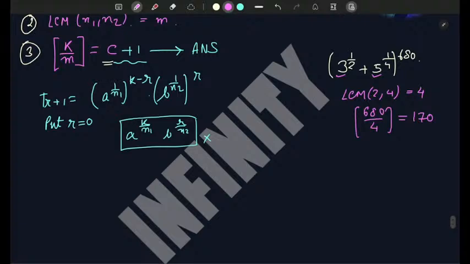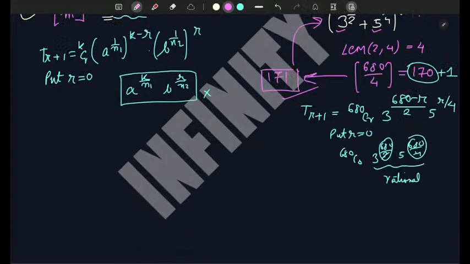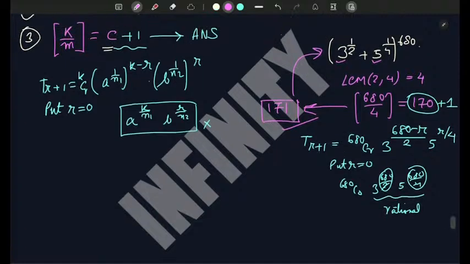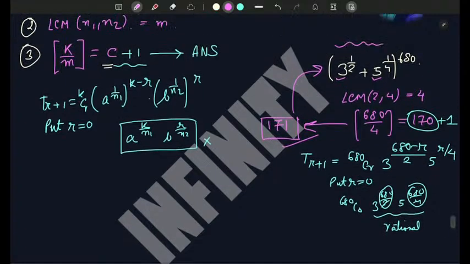Now the next step is to write the expansion. So T(r+1) is equal to 680Cr, here also kCr, times 3 to the power (680 minus r) over 2 and so on. And if you are asked how many irrational terms are there, you simply know that the number of terms inside this is 681. So 681 minus 171. So like this you can find the number of irrational terms or rational terms.